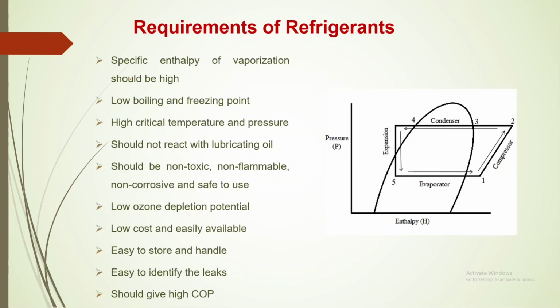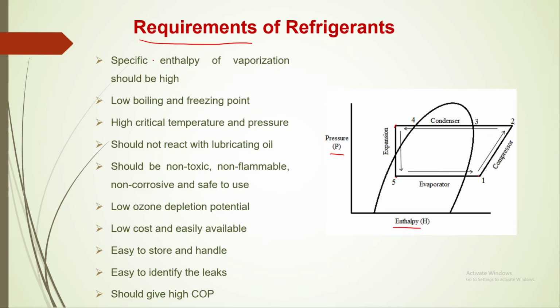So in general, if you see the requirements of a refrigerant, this is the p-h diagram of the VCR cycle. This is a practical one, so that is why none of the points meet this saturation curve. So 1 to 2 is compression, 2 to up to this point 4 is condensation, 4 to 5 is expansion, and 5 to 1 is evaporation in the evaporator.